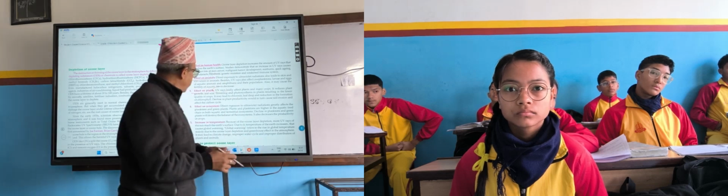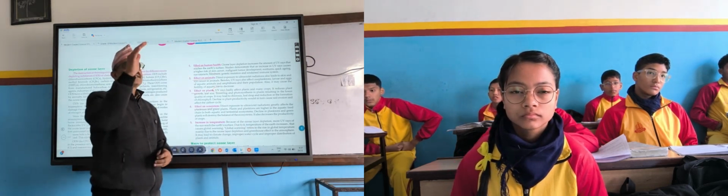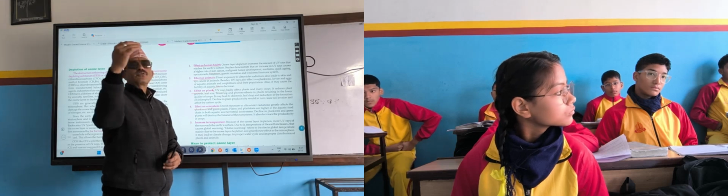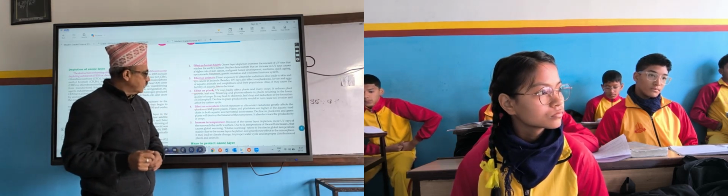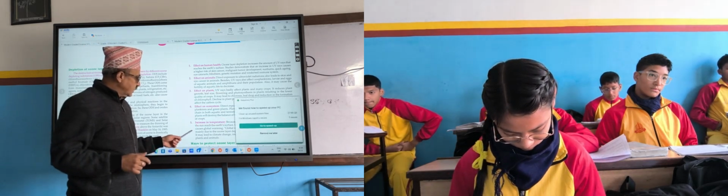Then if it falls on our skin or naked body parts, it affects us. Animals, plants and the ecosystem are also affected. Plants and animals cannot survive. Then there is no transfer of energy from one organism to another. And next thing, what will be there? Increase in temperature. Earth's temperature increases.